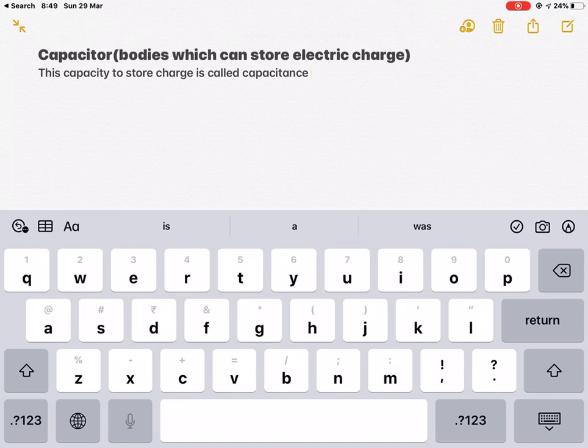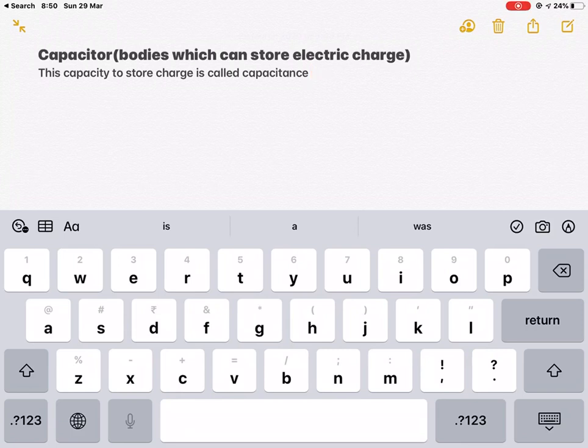Beyond that limit, it will start leaking that charge into the atmosphere due to ionization of the atmosphere around the conductor. So the maximum amount of charge that can be given to a conductor is limited. If you give extra charge beyond the saturation point of that conductor, that charge will be lost.